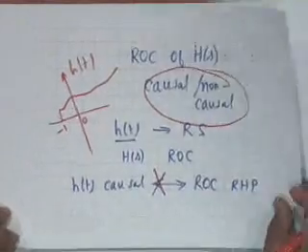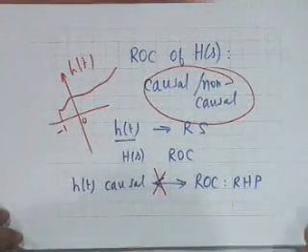All right. But if the ROC is some left half plane, the signal h of t is left sided. Correct. So does it also mean that h of t, if the ROC is the entire plane, goes from minus infinity to infinity? Correct.